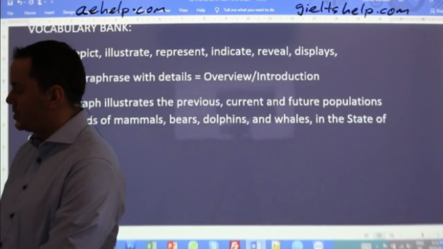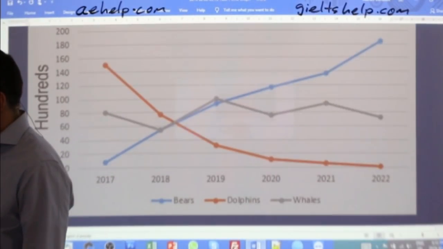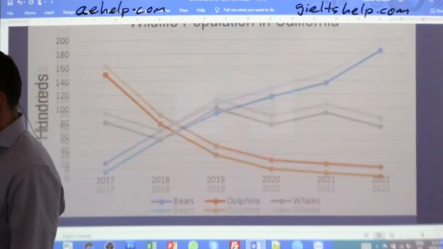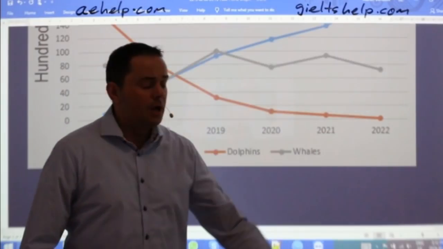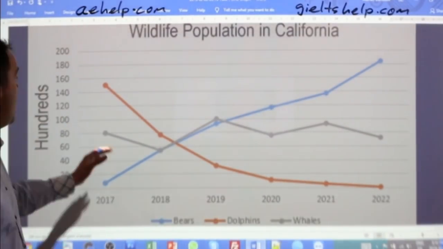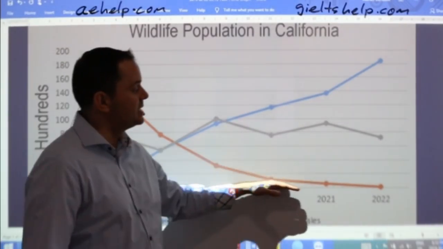All right, so now I might, because I didn't include the date, so some of your fellow students said it's from 2017 to 2022. Here, you can see the y-axis. Okay, this is the y-axis. This is the x-axis.